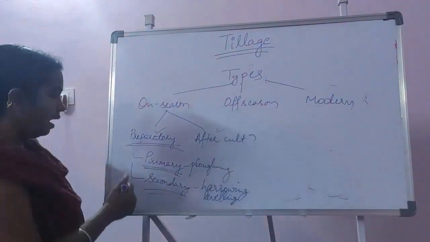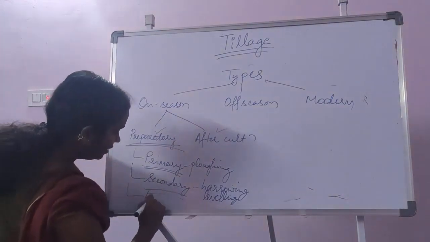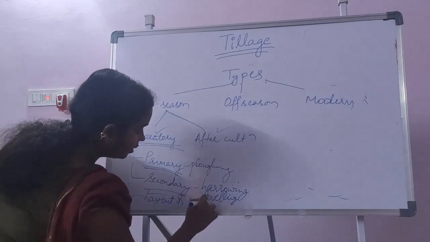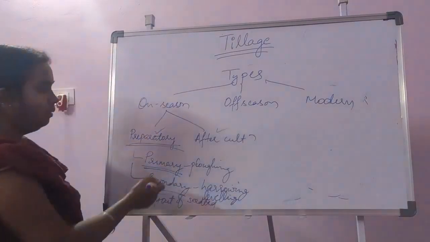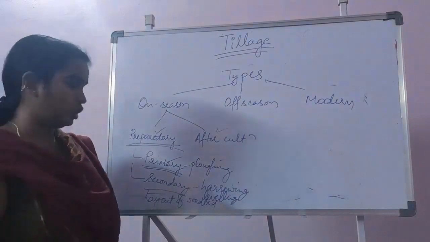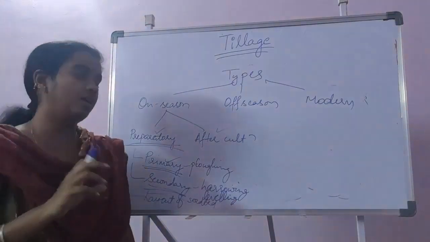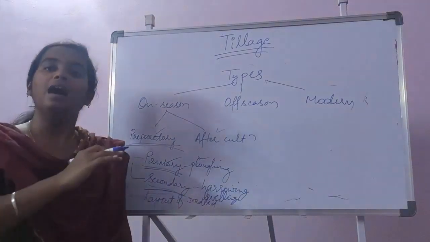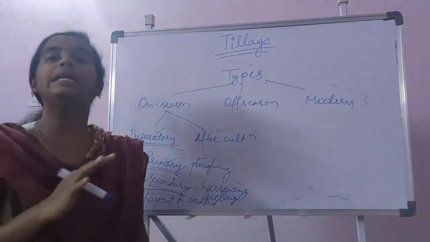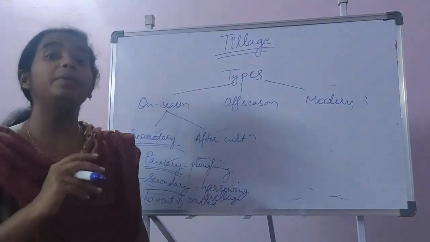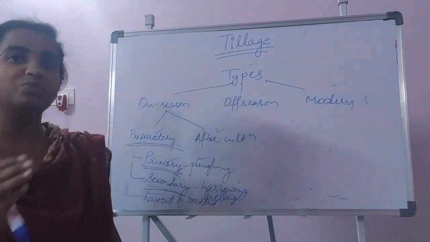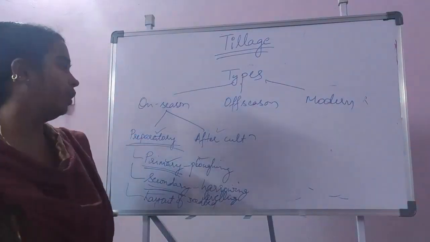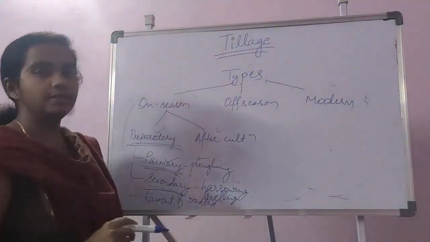After leveling, the third one is layout of seed bed. So this is the third one. Primary is the first plowing of the soil. Secondary is the operations taken after the plowing. After secondary operations like harrowing and leveling, the seedbed preparation will take place. We will make whatever type of seedbed we require. Then we will go for the sowing. So this is about the on-season tillage.